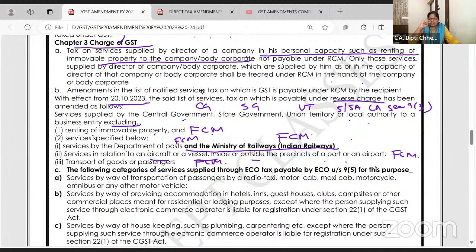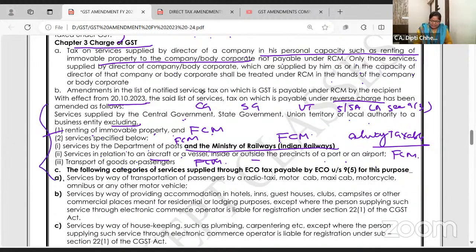All the services generally are covered under RCM basis when they are provided by central government, except these services: renting of immovable property, department of post, aircraft, passenger. These are always taxable. You can write here. Always taxable under forward charge mechanism.